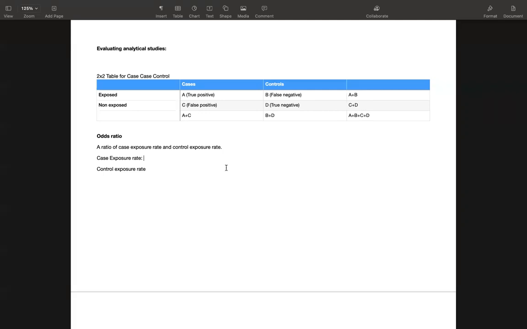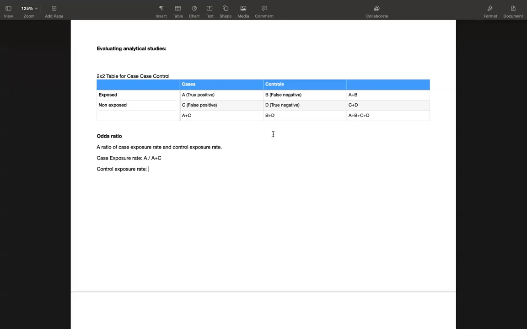So we were talking about the case exposure rate. How many cases do we have? A plus C. And out of this A plus C, how many are exposed? A. So the case exposure rate would be A by A plus C. Similarly, the control exposure rate: how many controls do we have?